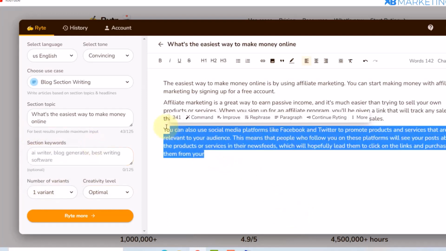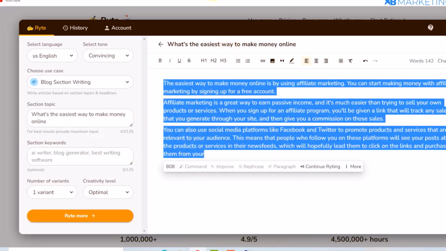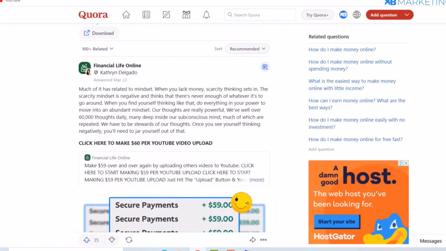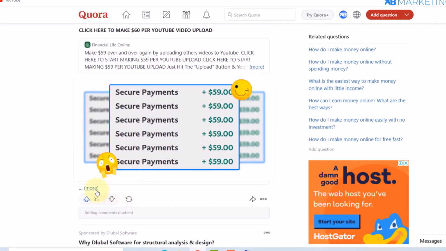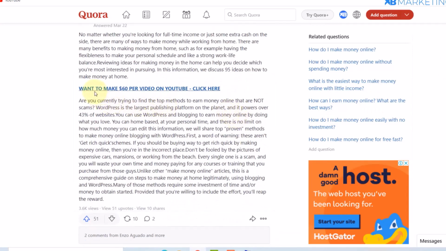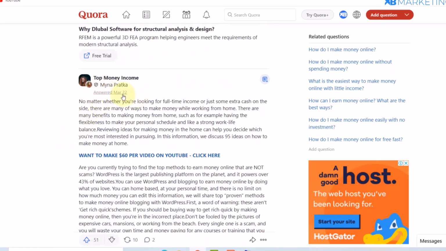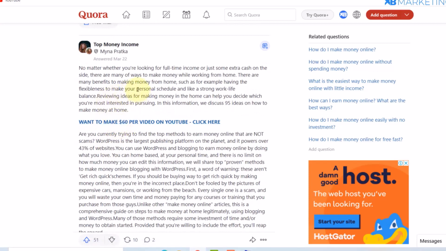So basically all you want to do is copy this. All right, and then you want to go back to Quora and click on this first question: what is the easiest way to make money online? So basically what you want to do is just answer this question right here, and that is literally all you need to do. All right, you can see there are other people promoting products on this page right here. You can see this question was answered recently. All right, answered March 22nd, and you can see this person is linking to a product right here. Okay, so if I open this product, I'm pretty sure it's going to be an affiliate product right here. So people are making money with this method.